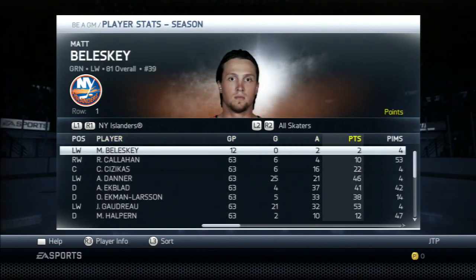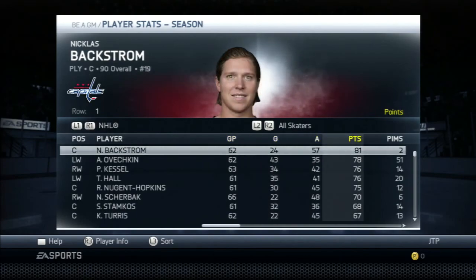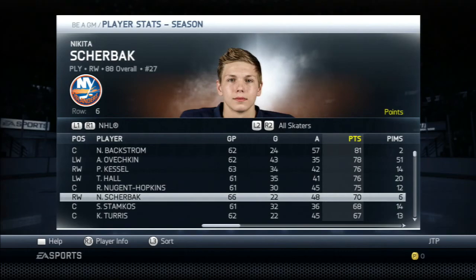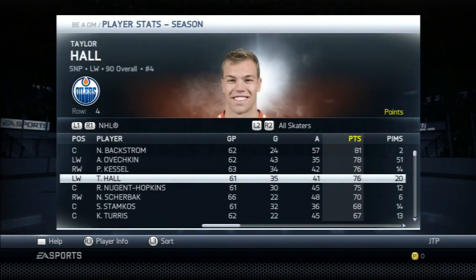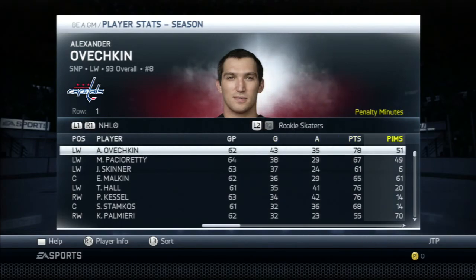I actually want to check out where Sherbak ranks amongst all players in the league, as well as where Danner ranks amongst all rookies. So, in the NHL, Backstrom, Ovechkin, Kessel, Hall. So Sherbak is currently 6th in the NHL in points. Goals, so far Ovechkin is 43 already, wow. Okay, rookie skaters.